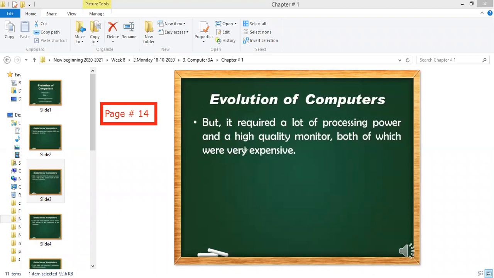Yes, Ahmad Jibril. Sir, the processing unit and the high quality monitor were both very expensive in that time, 50 years back. Very good. They need much processing power, a high processing CPU, and they also need an expensive monitor. Very good, Ahmad Jibril.